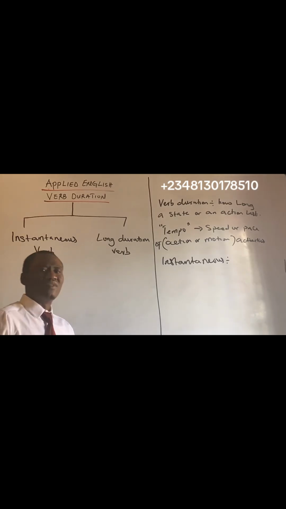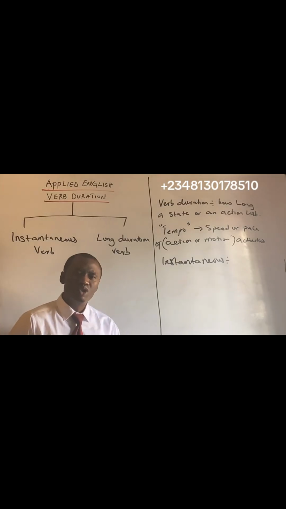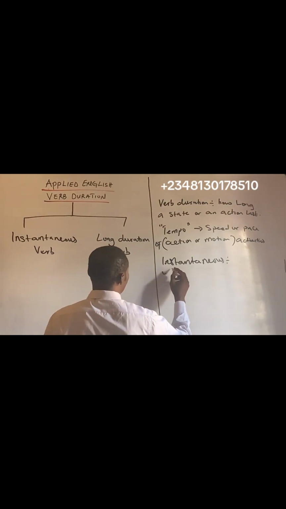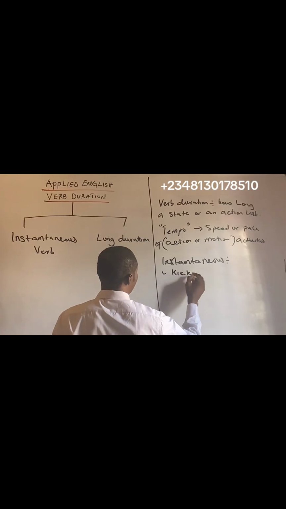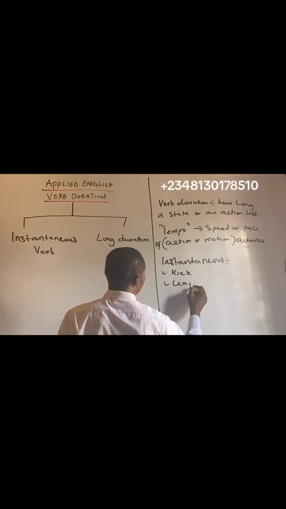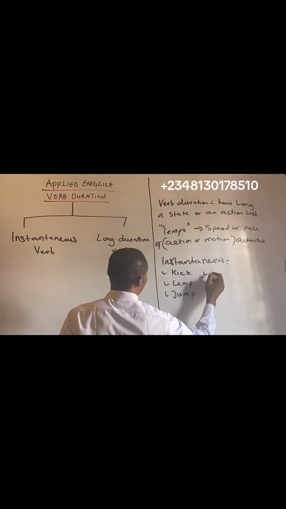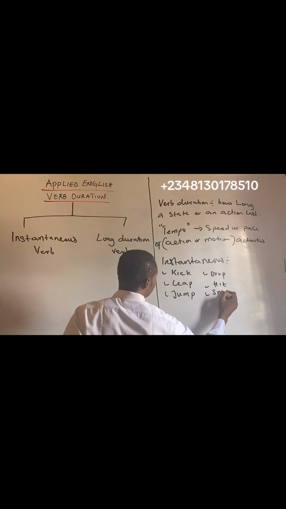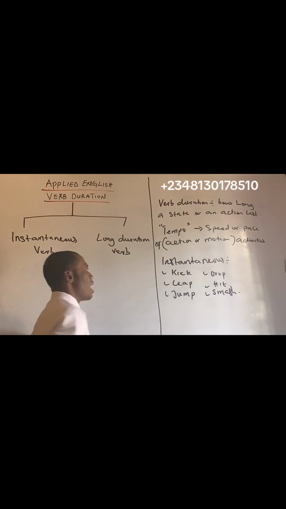Instantaneous verbs are verbs that usually occur in an instant. Very simple definition. For example, kick, leap, jump, drop, hit, smash, and a lot of those.